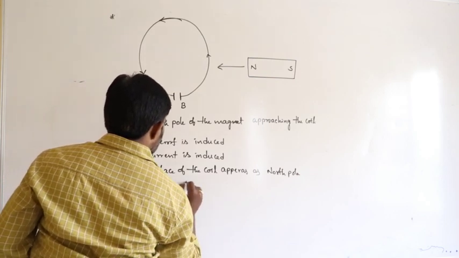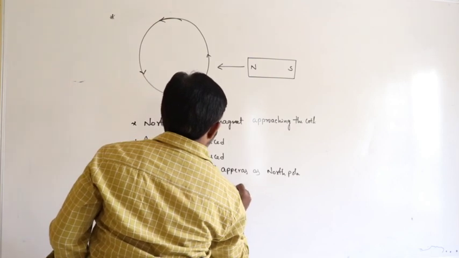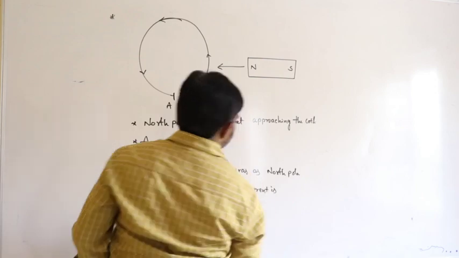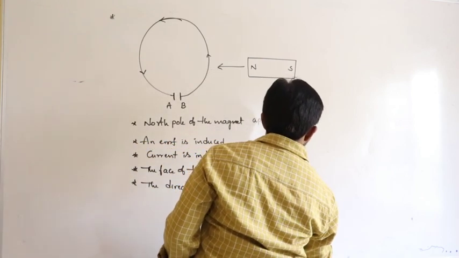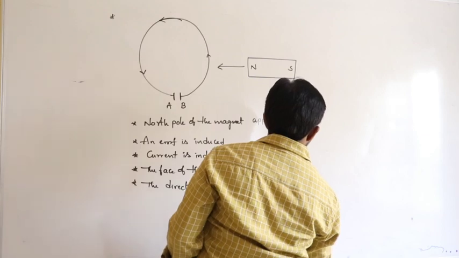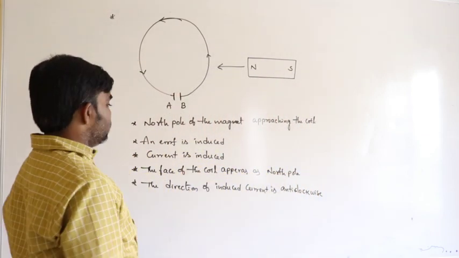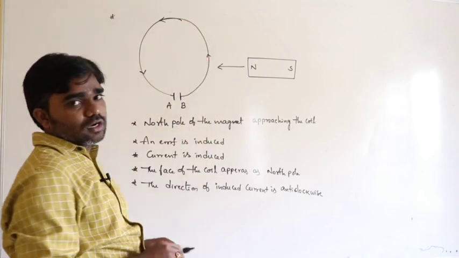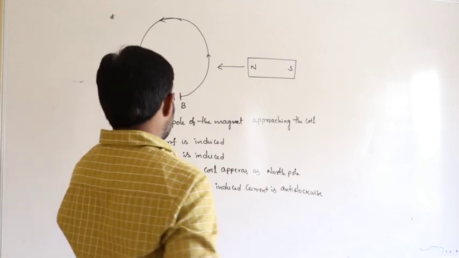We already discussed this at the time of explaining Lenz's law. That's why the face of the coil acts as a north pole, with anti-clockwise direction.